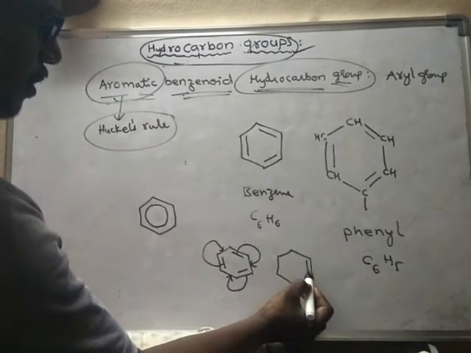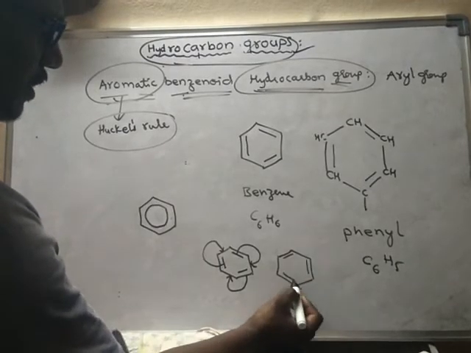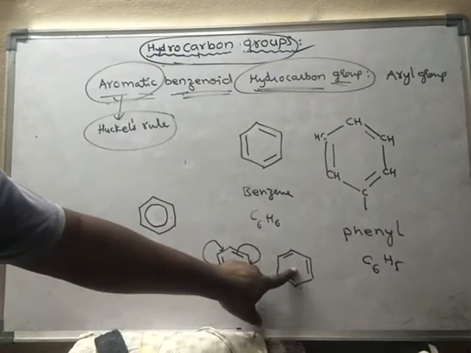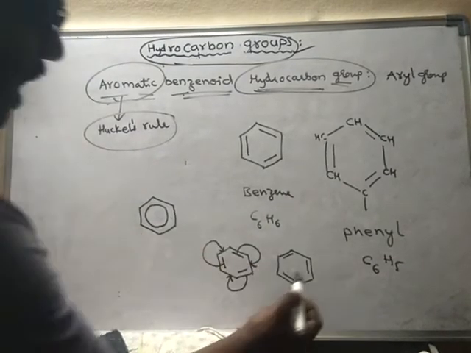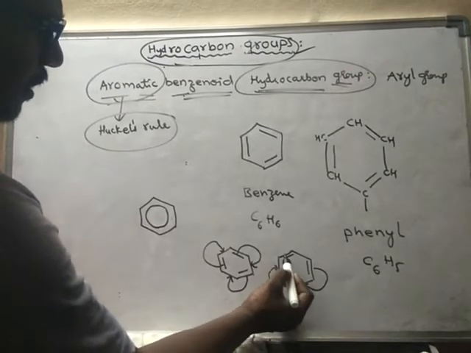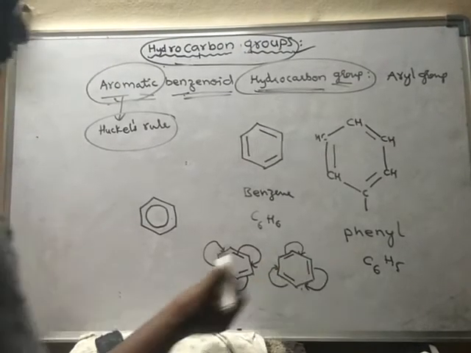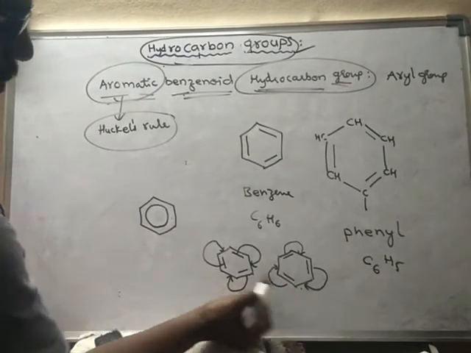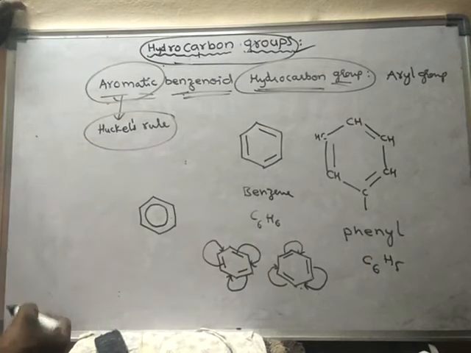This structure will convert into this structure. Immediately this double bond will shift here, and this one here, and this one here. So again this structure will form.